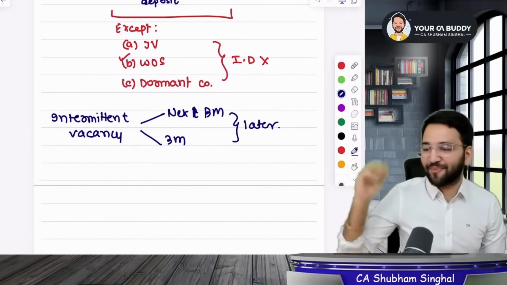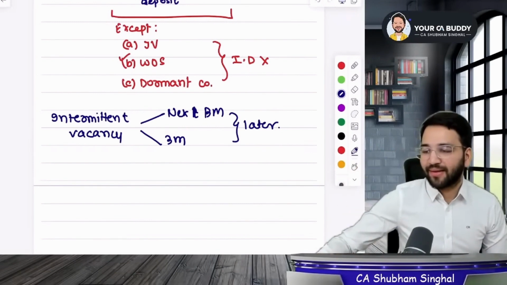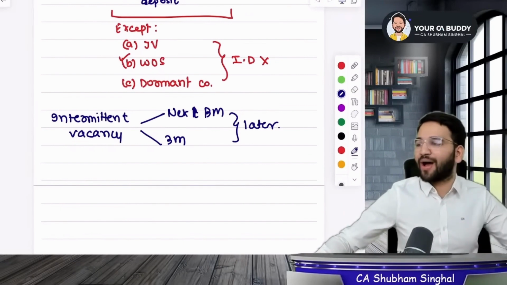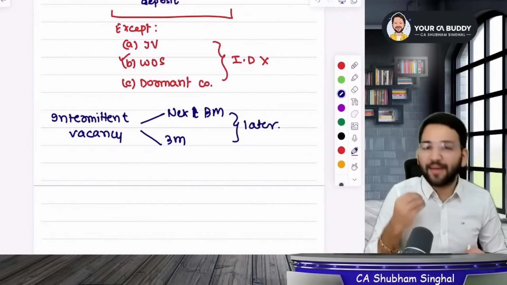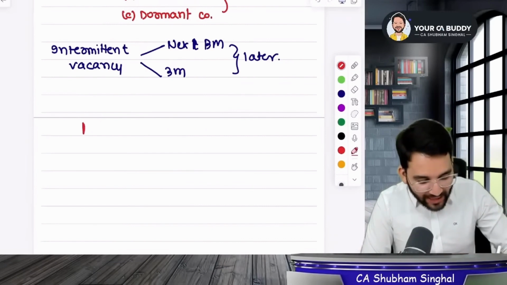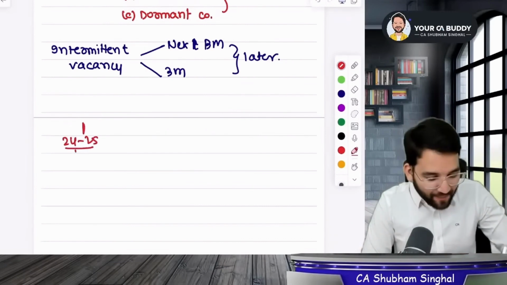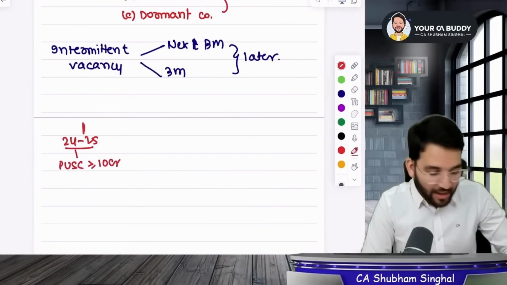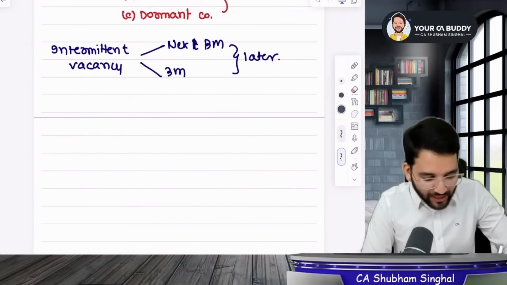I won't get it done today, but I will complete it by tomorrow. What did I say? Your intermittent vacancy will be same as theirs, and you don't need to worry about it after that. But can I ask one thing? Students, now think that if these years were 24 and 25, or let's say this year your paid up share capital has become 10 crores or more, or students, what if I tell you about COVID?